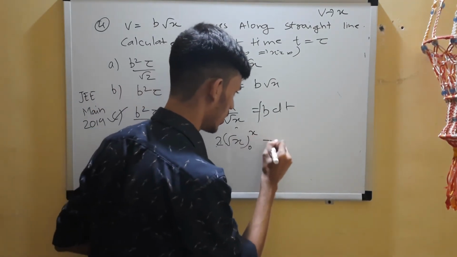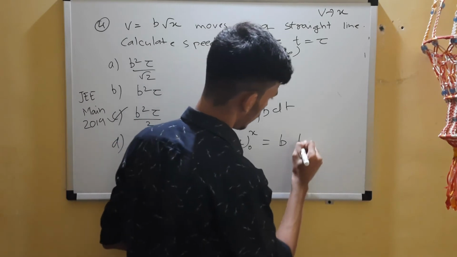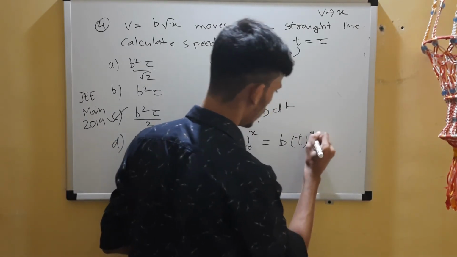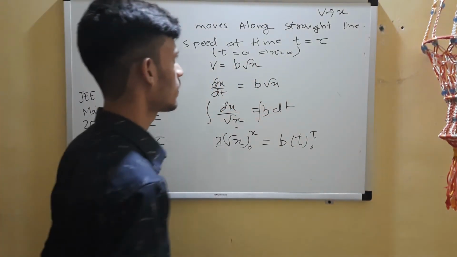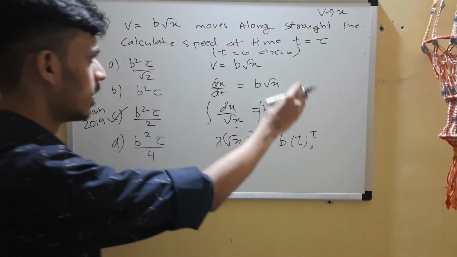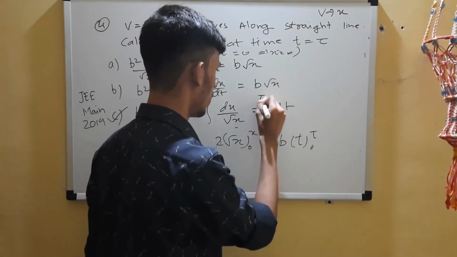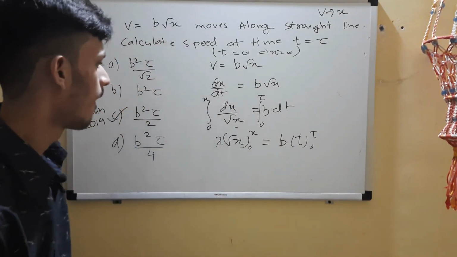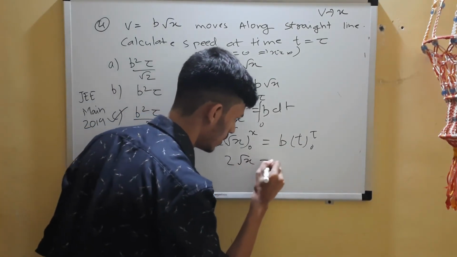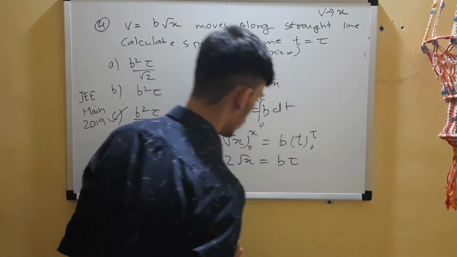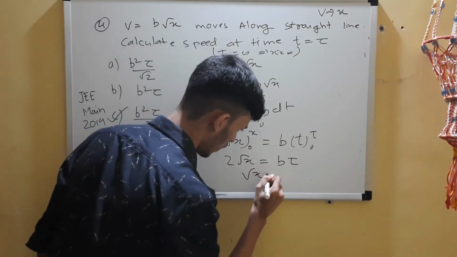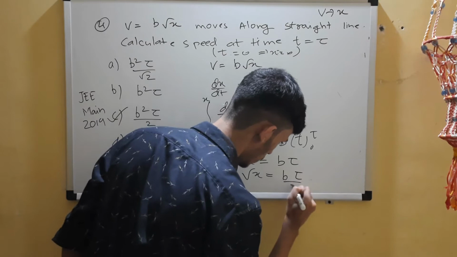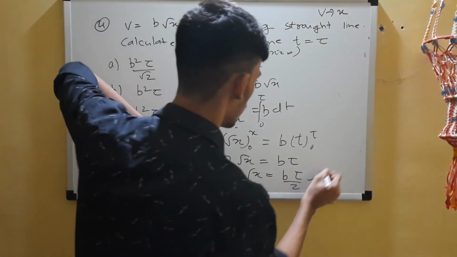The same question actually, it is just framed in a different way. Now they want you to find the relation, right? So now it's from 0 to tau, here it is 0 to x. So 2 root of x is b tau. Root of x is b tau by 2, and now substitute this over here.